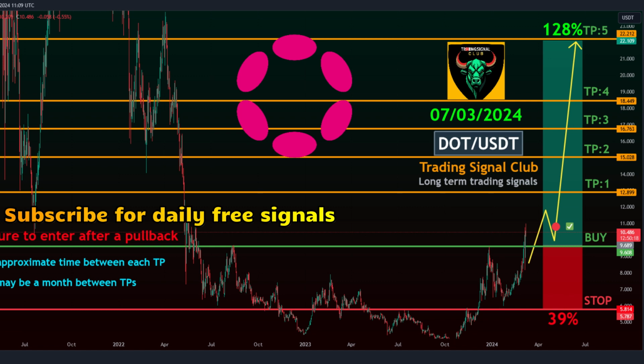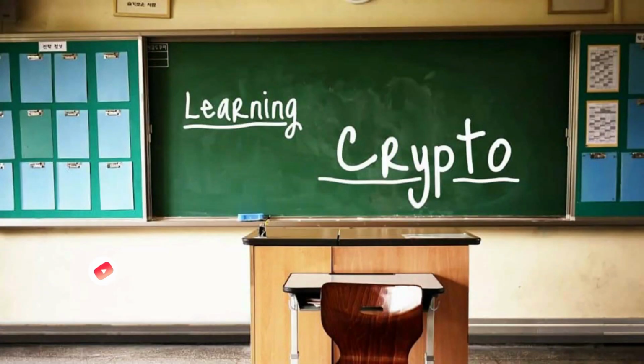achieved target. This helps protect profits and limit losses if the market turns against you. Entry recommendation: enter after a pullback. Allocate 2 to 3% of your investment for spot trading to maximize participation while effectively managing risks.